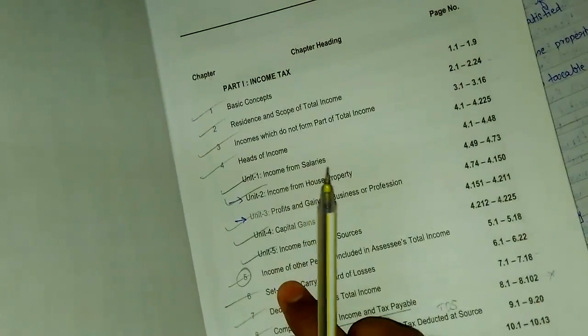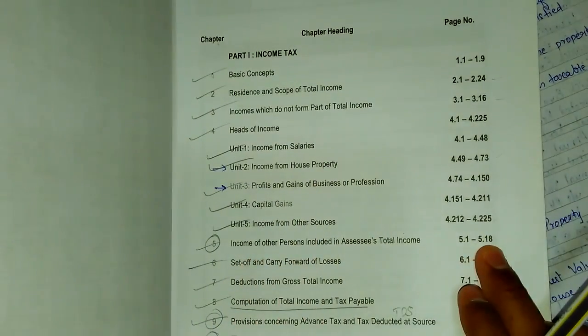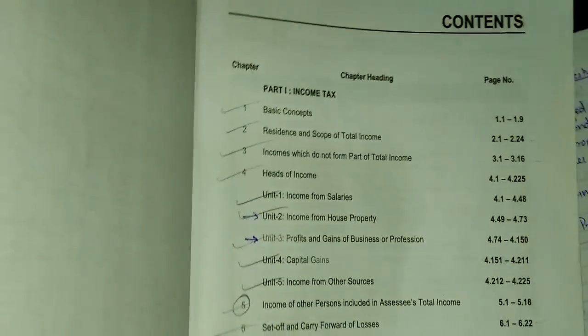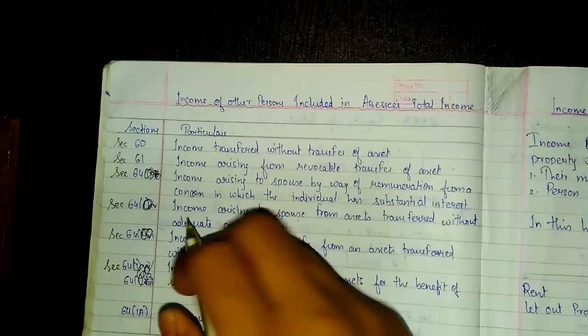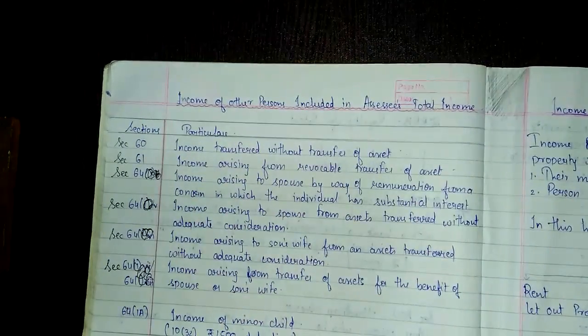This is the 5th chapter of the practice manual. Please remove the page number from this chapter in your practice manuals. See, income of other person included in the assessee's total income.